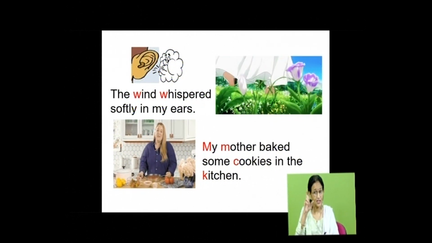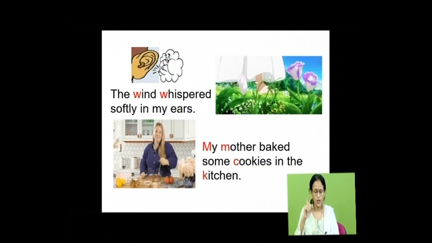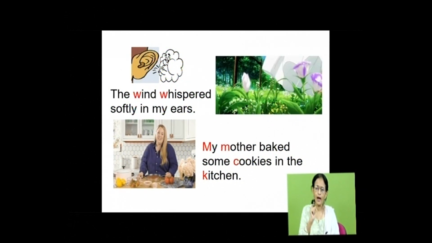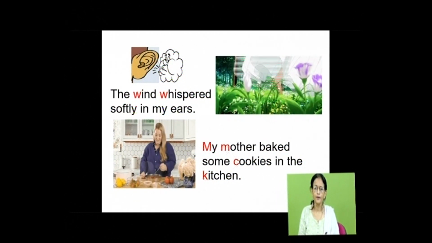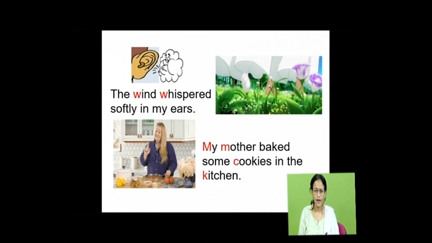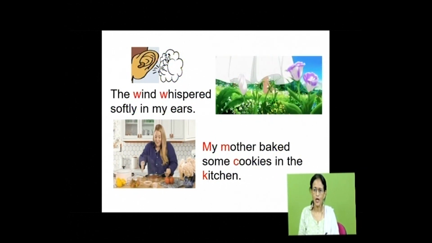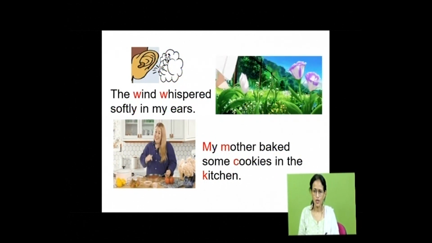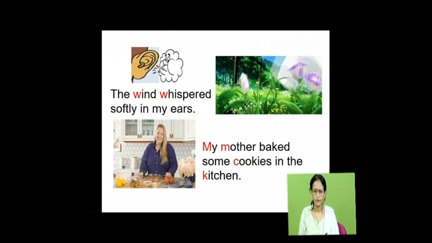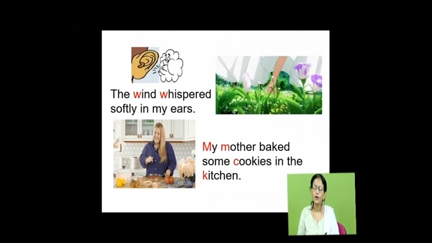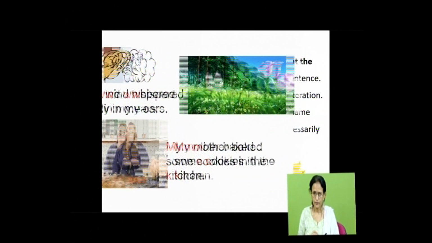You must see the sound, not the letters. In my and mother, the sound m has been repeated. In cookies and kitchen, the sound k has been repeated. Okay? There is repetition of consonant sounds.